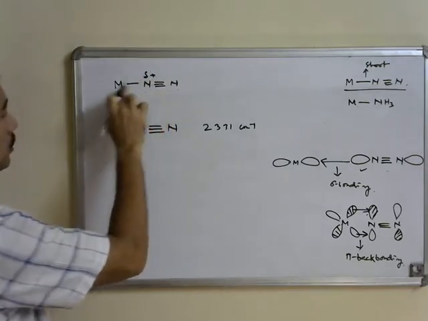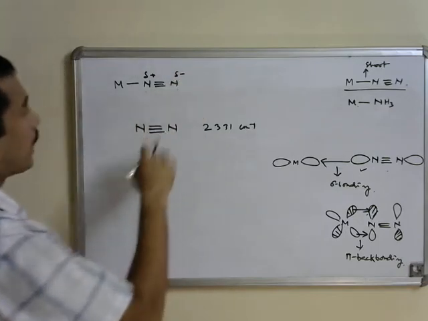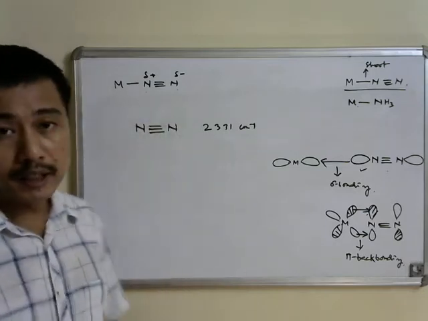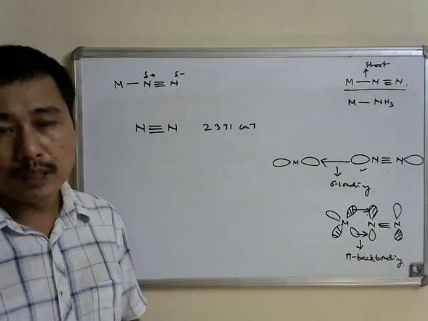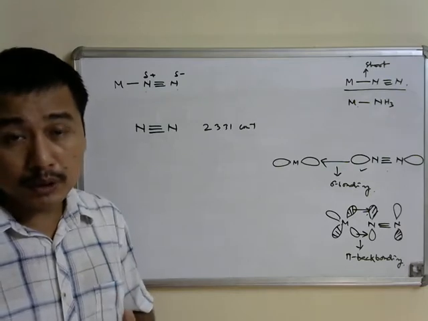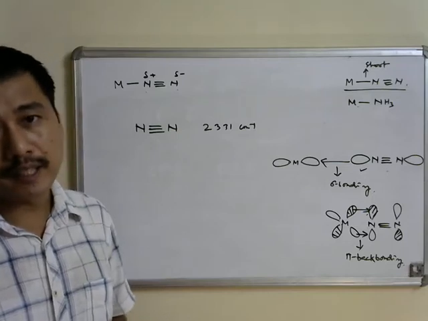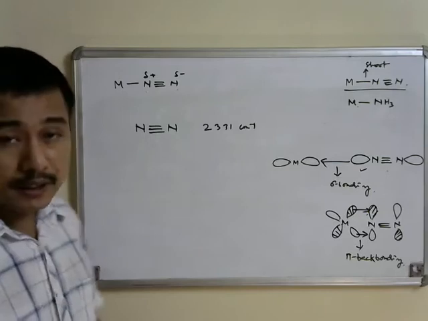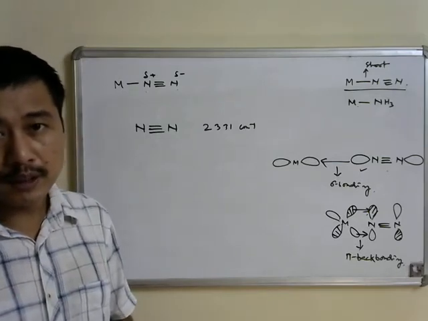The nitrogen attached to the metal center is now positively charged, while the terminal nitrogen atom is negatively charged. Because of this, the NN stretching vibration will be observed as an intense signal in the IR spectra.